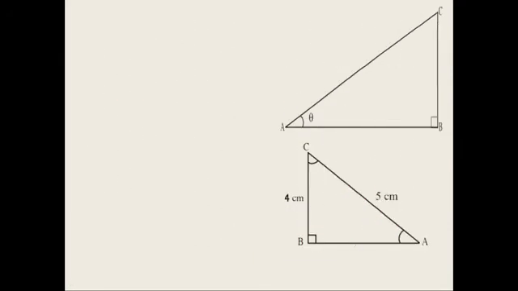Now, what is the opposite side with respect to angle A? That is BC, and the adjacent side is AB. When we take angle C, the opposite side is AB and the adjacent side is BC. So when we take angle A, the adjacent side is AB and the opposite side is BC. I think everybody has understood.